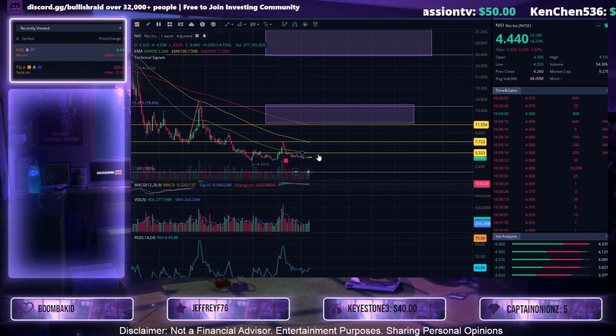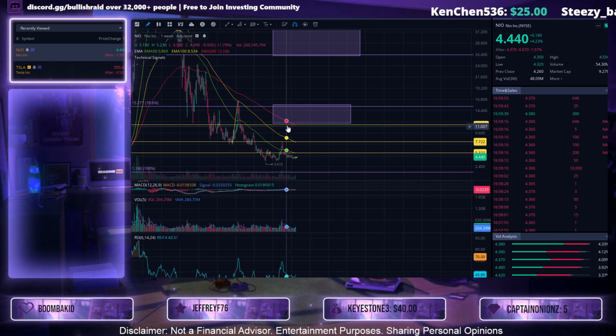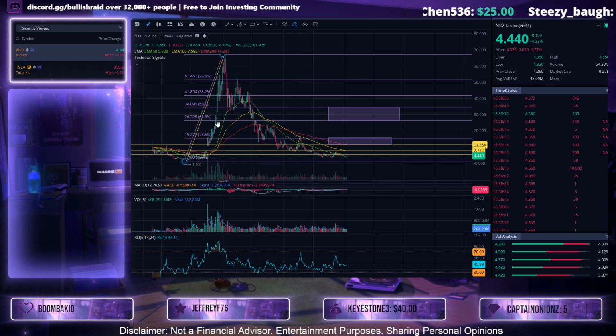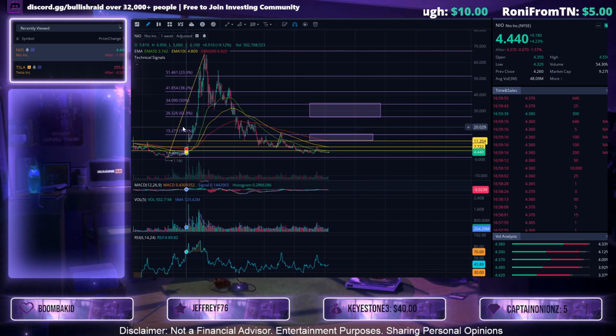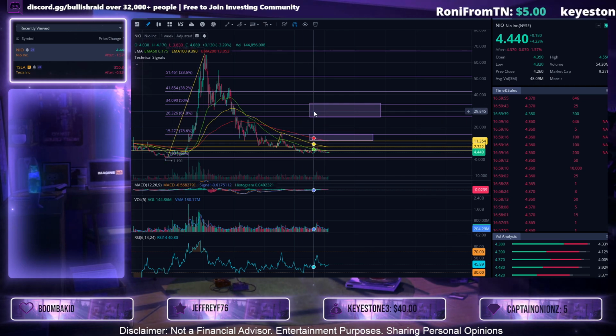Realistically, on the weekly chart, I think between $7 and $11 makes a lot of sense. And then if we're looking for a higher risk price target, keep an eye out for 26 to about 34. $15 is possibly a move that could occur during 2025. It's something I'm keeping an eye out for. And if 25.27 here gets tested above, then that's when I would keep an eye out for $26.32.